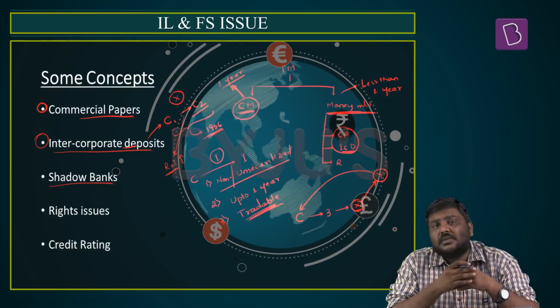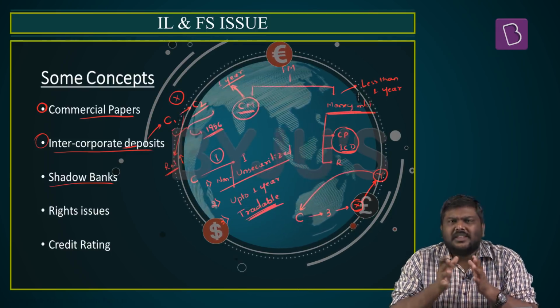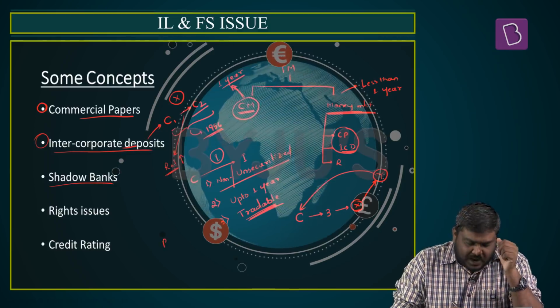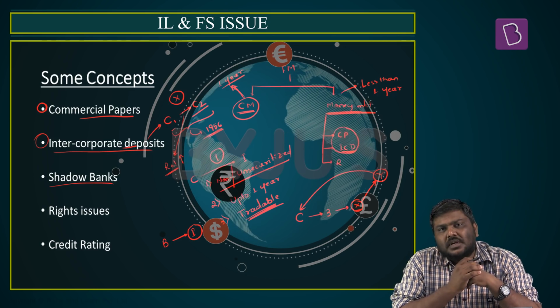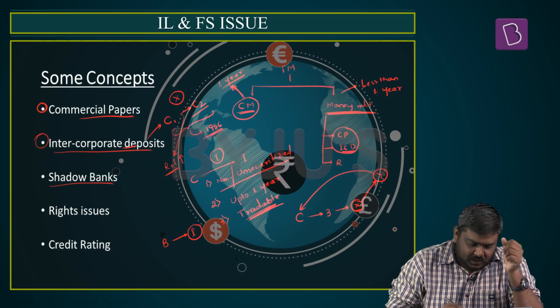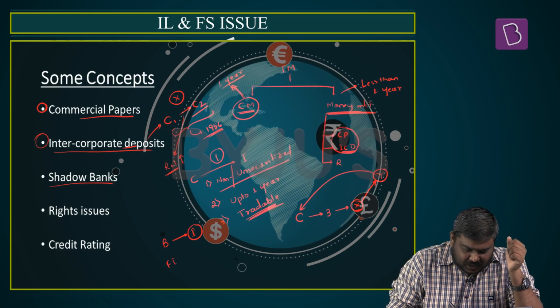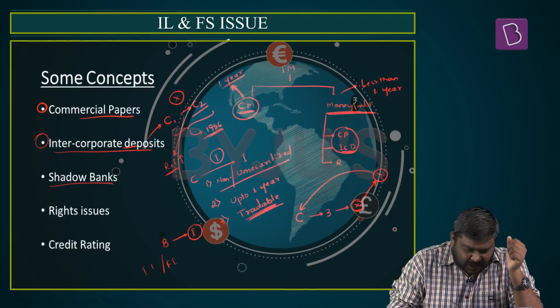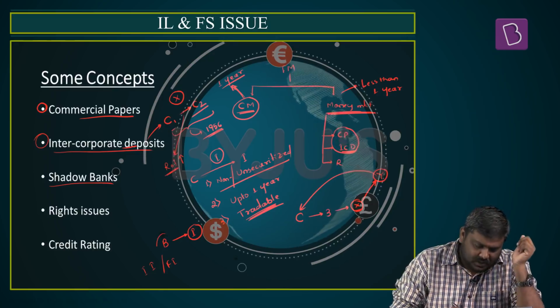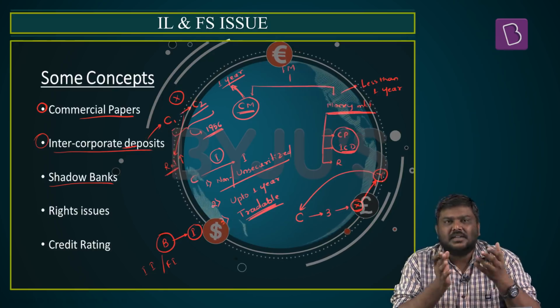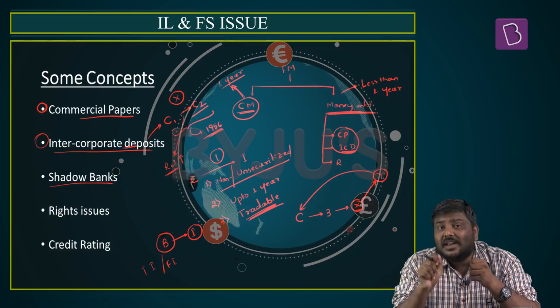Third one is the concept of a shadow bank. Usually in the market, you will see that the bank will lend to, let's say, an infrastructure developer. But in case of a shadow bank, these are the financial institutions or intermediary institutions which will perform the same services just like a bank, that is collection of money as well as lending the money.